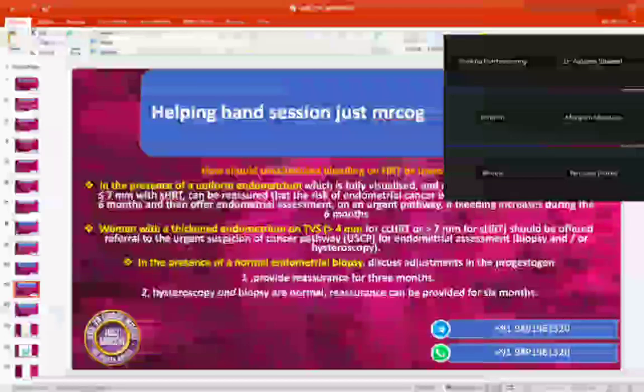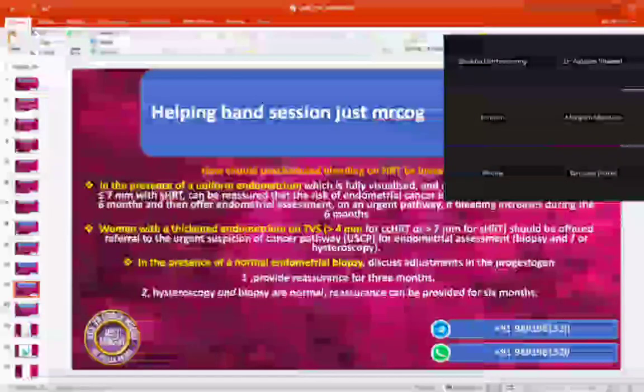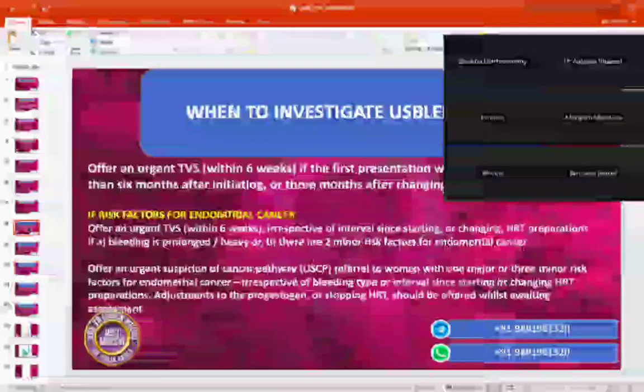Low risk. Then what are we going to do? HRT adjustments for 6 months, then offer endometrial assessment if there is bleeding. The rest is going to be the same, right? You only have to remember the criteria of endometrium. Women with a thickened endometrium, that is again more than 4 for continuous combined, and 7 mm for sequential, we should offer the urgent suspicion of cancer pathway. So here you have offered a scan.